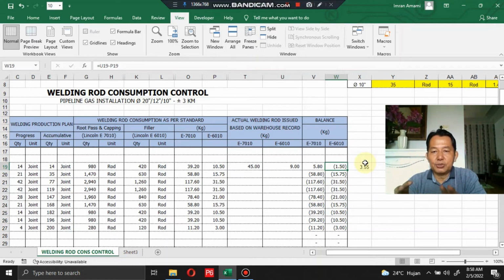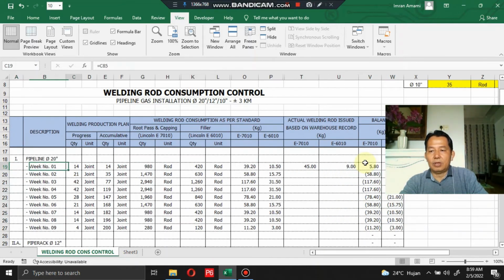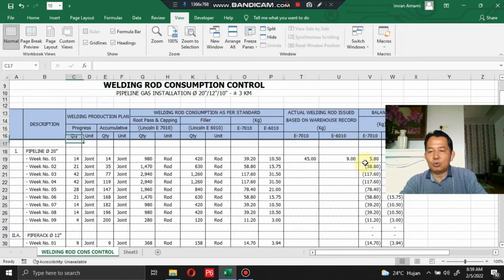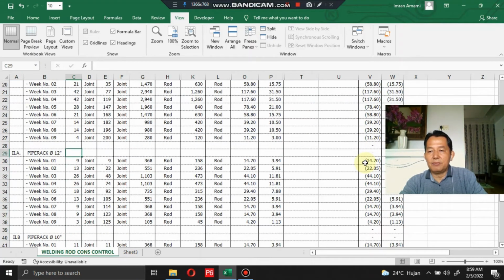What does it mean? You save welding rod consumption in the actual welding rod consumption, by avoiding waste, and it means you save the project cost also. Okay, this is the same also for the other section.